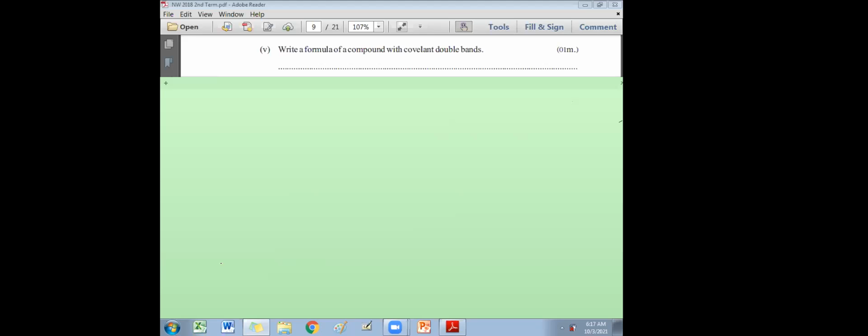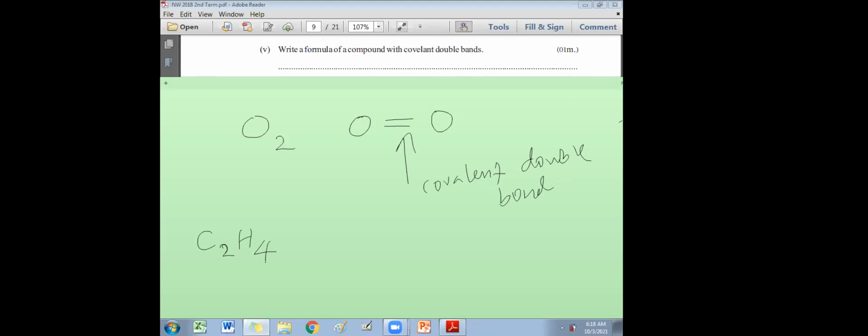Okay. Write the formula of the compound with covalent double bonds. If it is formula, you have to give the formula. What are the compounds with covalent double bonds? One of the best examples is O2. O double dash O. This is a covalent double bond. If you take one more, C2H4, I'll give this as additional information.